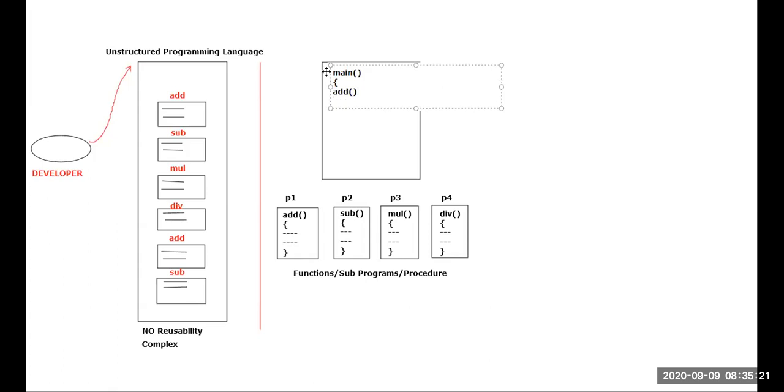If they want to perform subtraction, they will call the function called sub. If they want to perform multiplication, they will call mul. If they want to perform div, they will call div. If they want to perform addition again, do you think they're supposed to write the piece of code again? It is not necessary. The piece of code is already available here. Simply call the function, and automatically you'll get the addition operation.